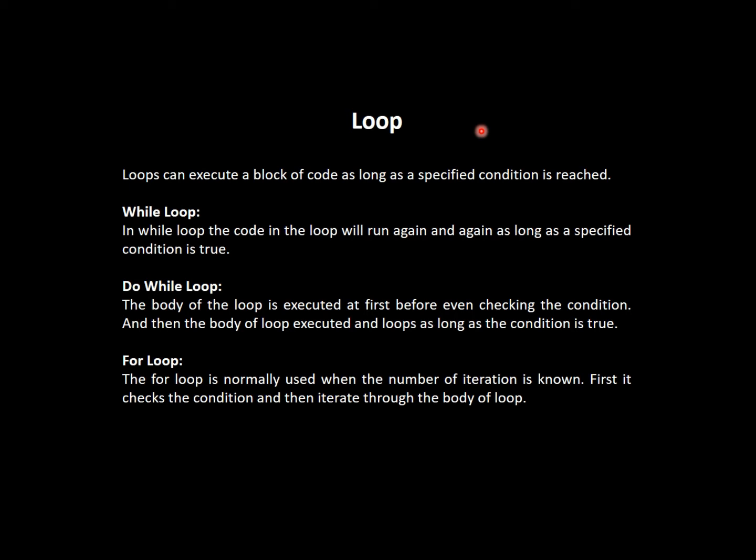And the third one is a for loop. The for loop is normally used with the number of iterations known, like when we know how many times we want to iterate our program or our commands. So first it checks the condition and then iterates through the body of the loop. It doesn't work as a do while loop. It first checks the condition, and when it matches the condition, then it will run whatever code we have written inside that loop. So now let's jump to the coding part of loops and see how it really works when it comes to the implementation part.